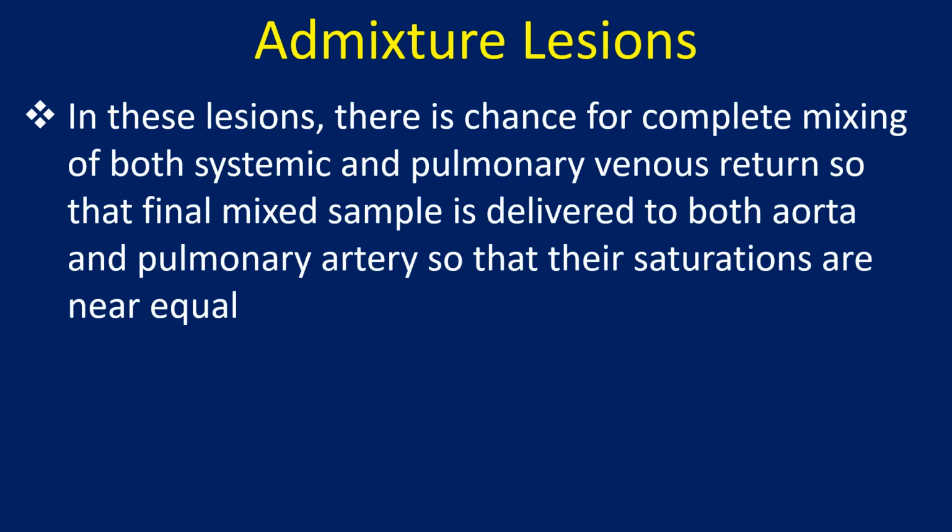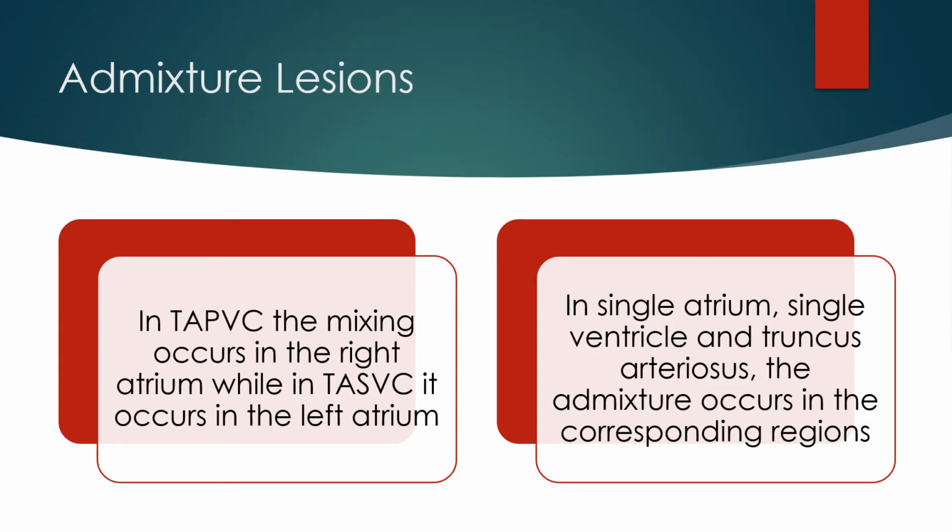In these lesions, there is chance for complete mixing of both systemic and pulmonary venous return so that the final mixed sample is delivered to both aorta and pulmonary artery so that their saturations are near equal. In TAPVC, the mixing occurs in the right atrium, while in TASVC, it occurs in the left atrium. In single atrium, single ventricle, and truncus arteriosus, the admixture occurs in the corresponding regions.